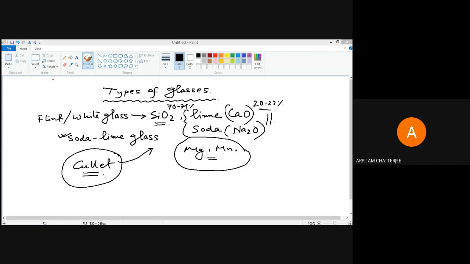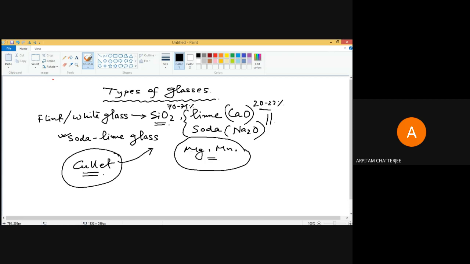But cullet is basically required, because when you are making glass or a glass container, you must have a semi solid kind of formation, and that is called the transition temperature.